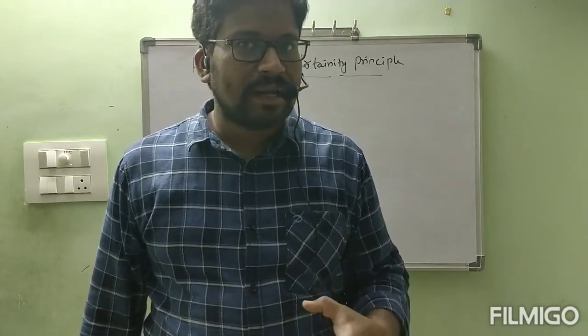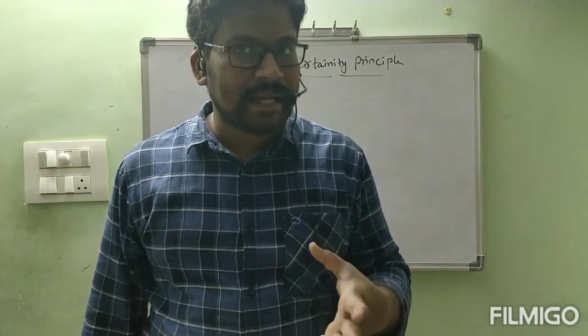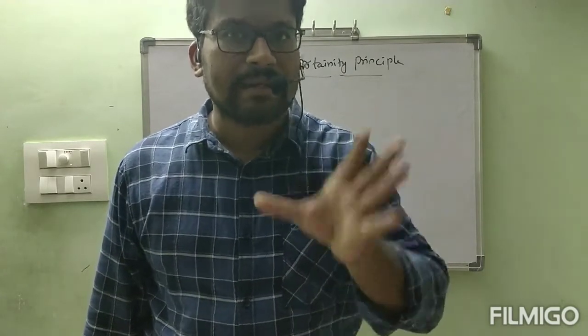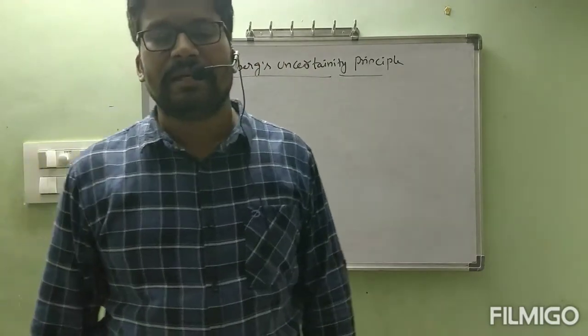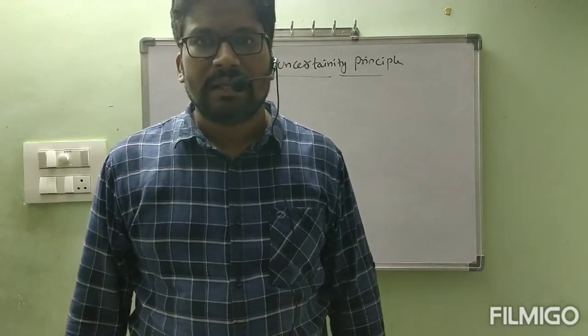If you want to calculate both of them at a time, we will get some error. That is nothing but uncertainty.